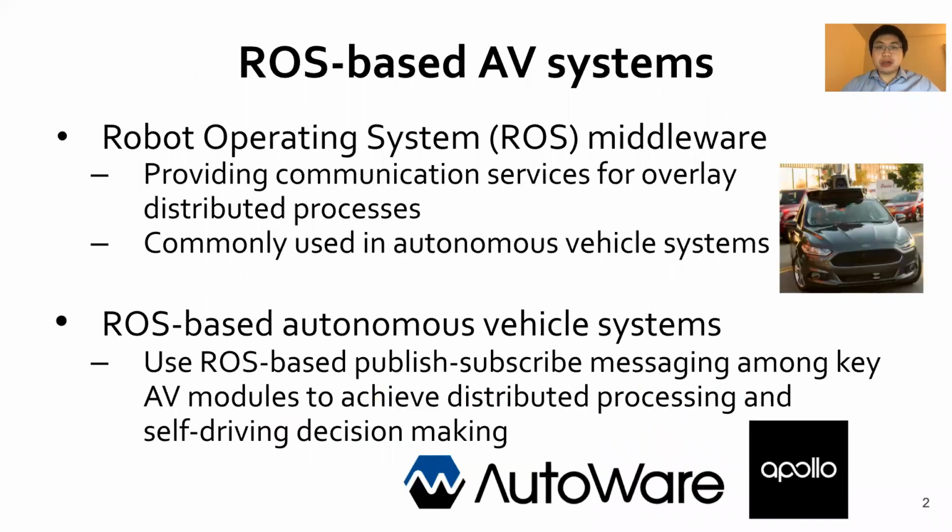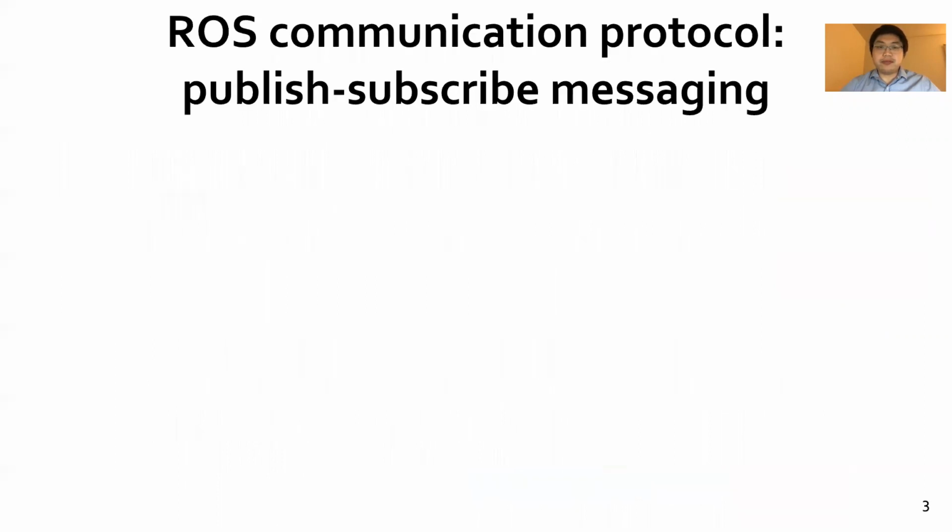Robot Operating System is a common middleware for autonomous systems. It provides efficient real-time communication for overlaying software components to collaborate for mission-critical tasks. We find ROS is broadly used in emerging autonomous vehicle systems, for example, in popular open source platforms AutoWare and Baidu Apollo. AV software components are organized in a distributed manner.